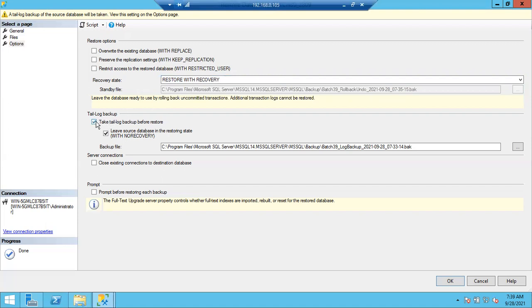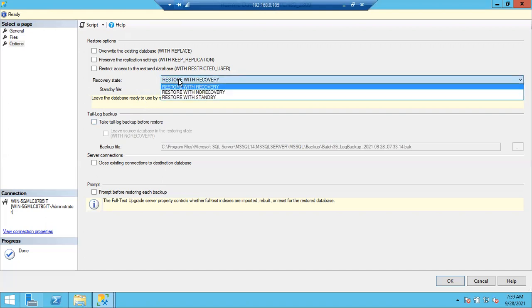Any issues with restore with recovery, no recovery, or standby? So that means the database doesn't have any modification, sir. With restore with standby, only modification is not possible; you can only read the data. That's it. Modification becomes possible when, imagine, you are restoring one more backup and there are some changes in that backup.